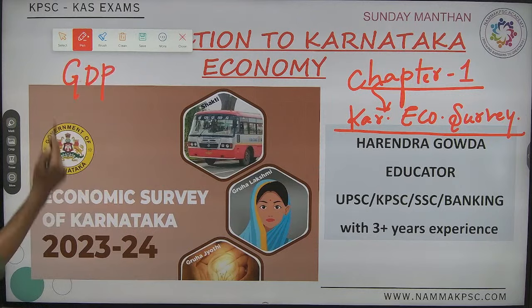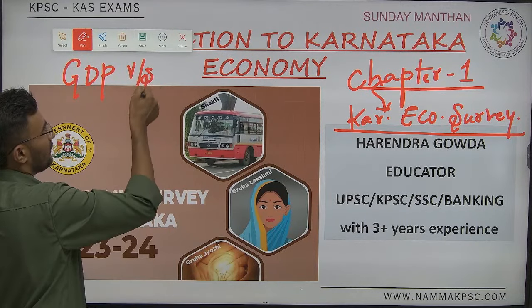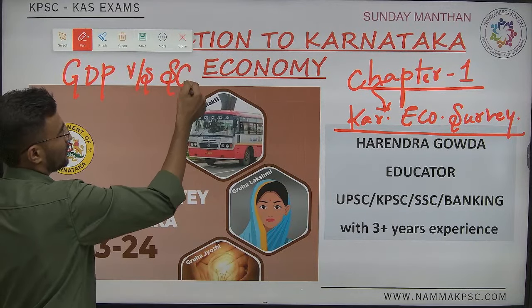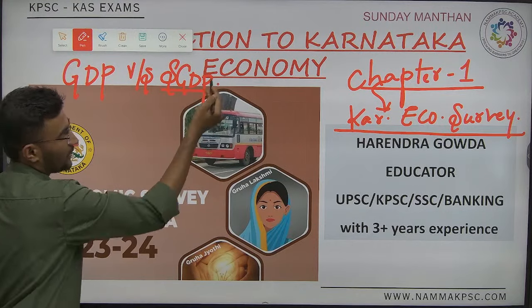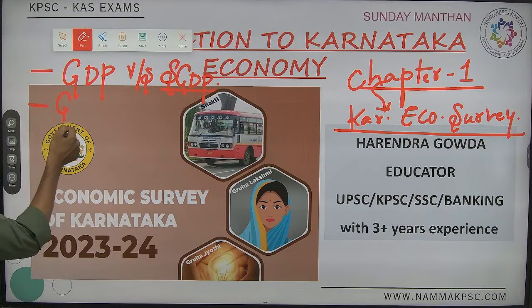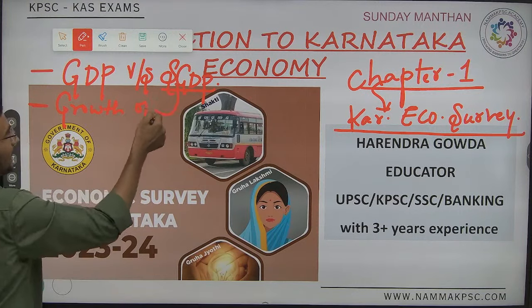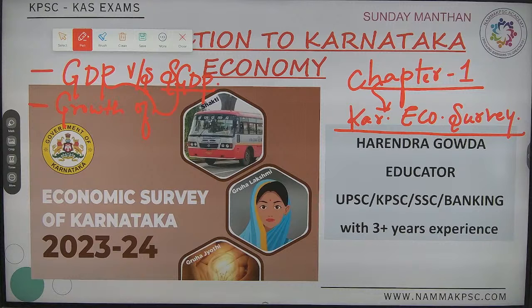GDP. Followed by, we have discussed the state GDP. That is the first thing we have discussed. The second one, we have discussed the growth rate of Karnataka and the growth rate of India. We have discussed, yes or no?